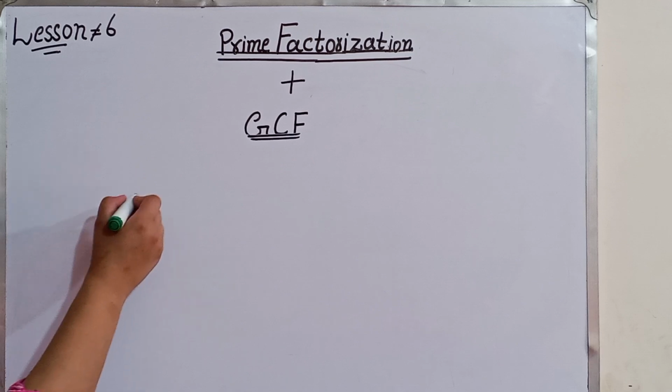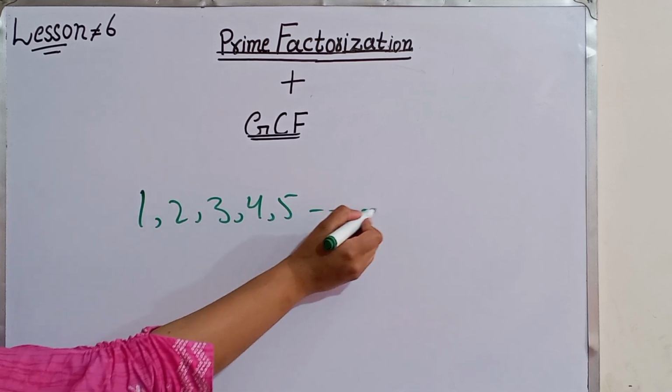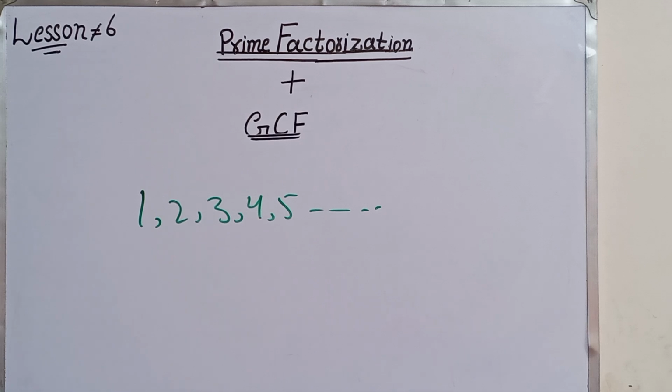Now we are doing the continuing lesson number 6, prime factorization and GCF. Do you think every number is simple? Just like 1, 2, 3, 4, 5 and so on. Are these numbers simple? No. Or are some numbers built from hidden building blocks?